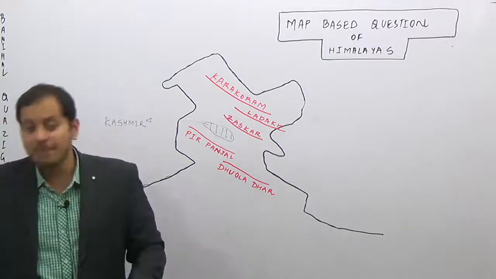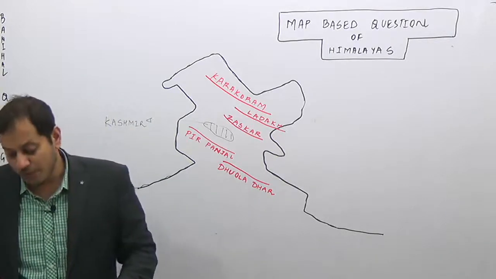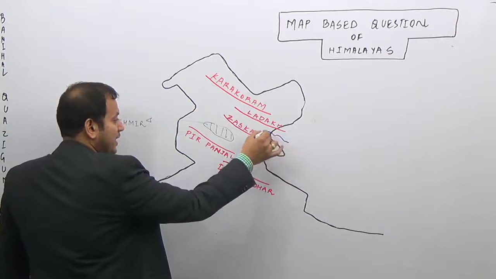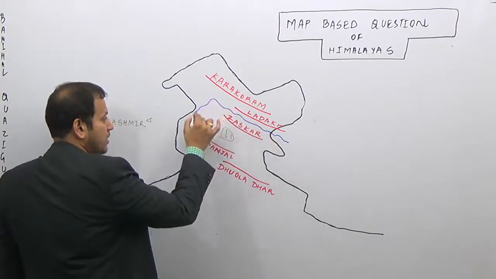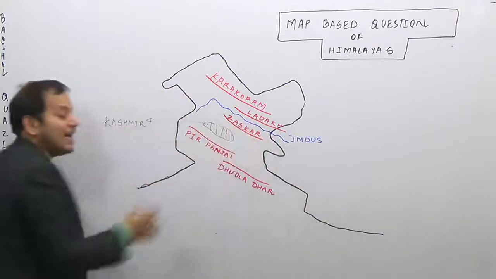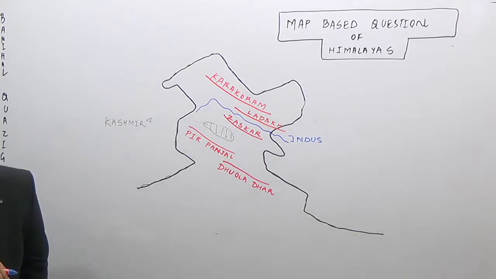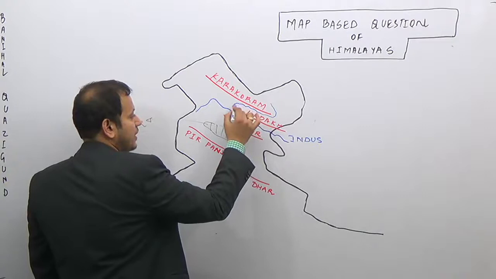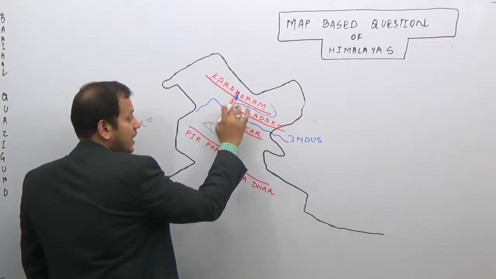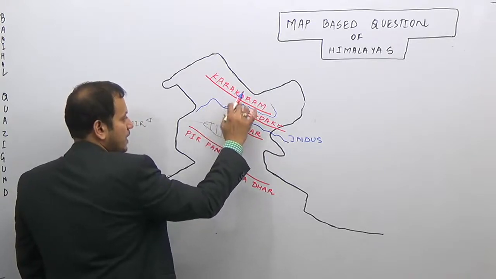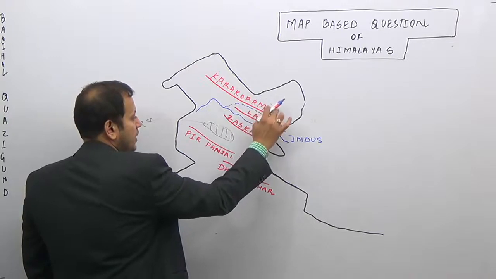One more thing you remember here, though we will cover it in more detail in rivers: River Indus flows between which two ranges? River Indus flows between the Ladakh and Zaskar ranges. And River Shok flows between the Karakoram range and the Ladakh range before joining River Indus.